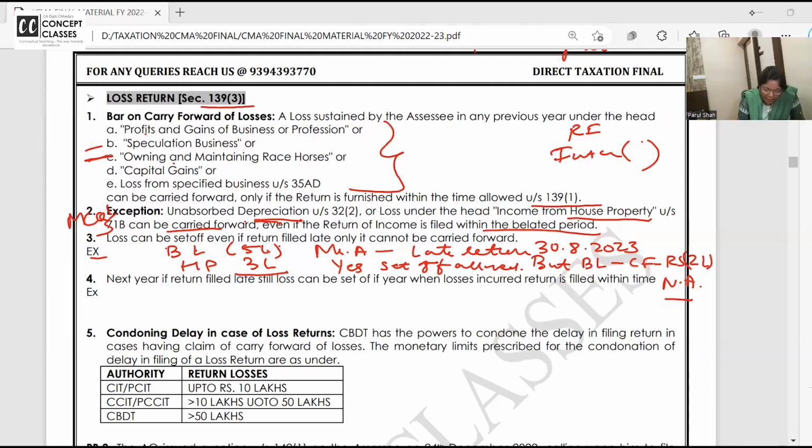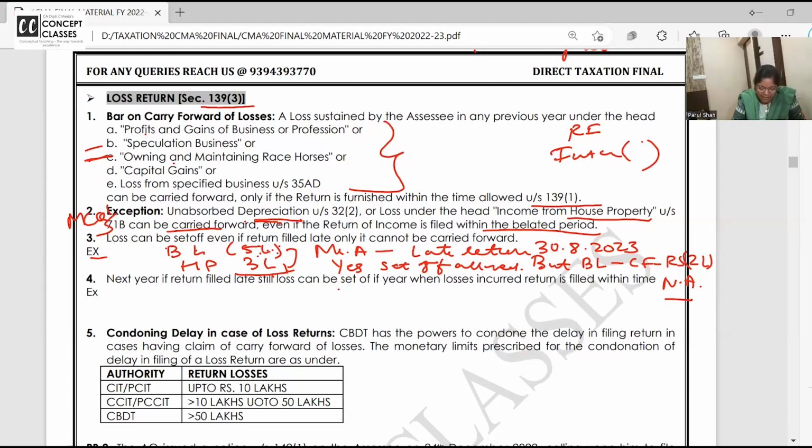So suppose my business loss for the current year is 5 lakh. House property income is 3 lakh. Mr. A filed a late return on 30th of August, whereas for an individual the due date is July. Yes, still set off is allowed. Can you set off business loss into house property income? Answer is yes. Loss is allowed to be set off even if the return is filed late.